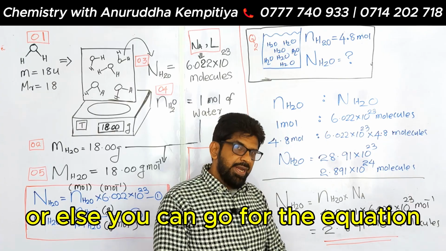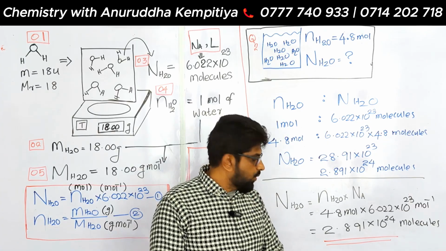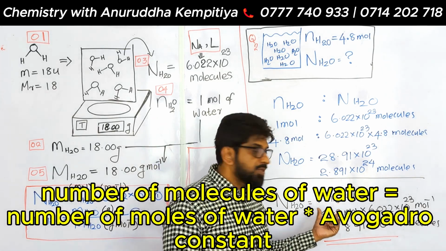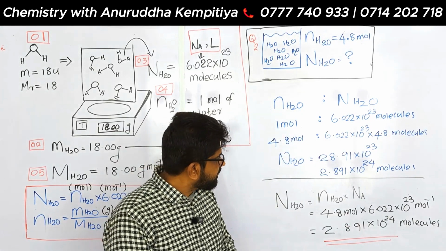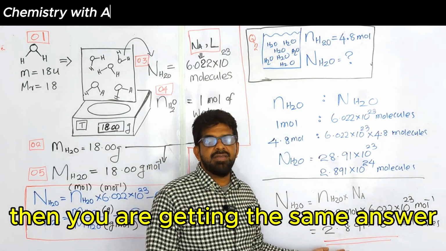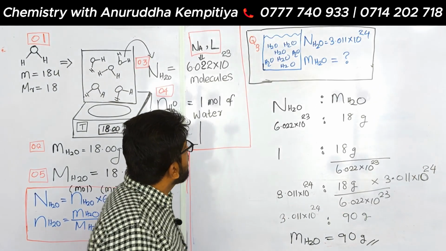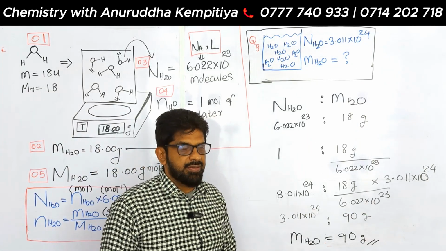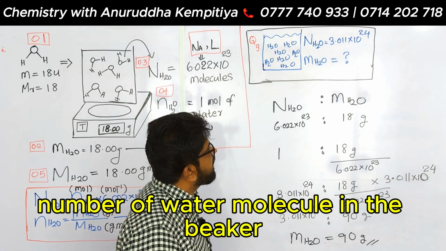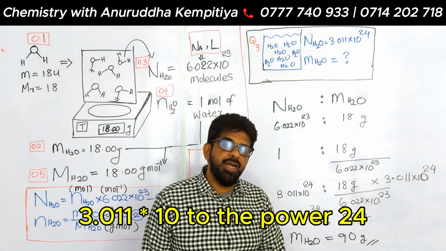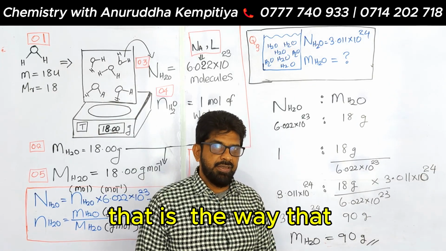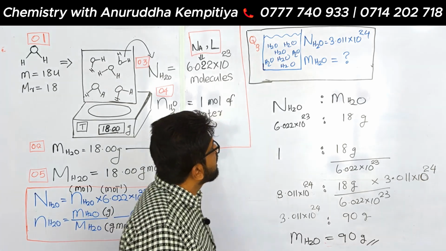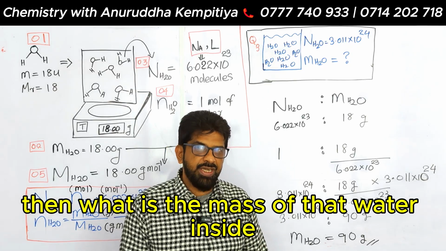Or else you can go for the equation. So the number of molecules of water is equal to the number of moles of water times the Avogadro constant. Then you are getting the same answer. This time the question changes. Your quantity is given as a number of water molecules. The number of water molecules in the beaker is 3.011 times 10 to the power 24. That is the way the number of molecules usually comes. It's a large number. Then what is the mass of the water inside?